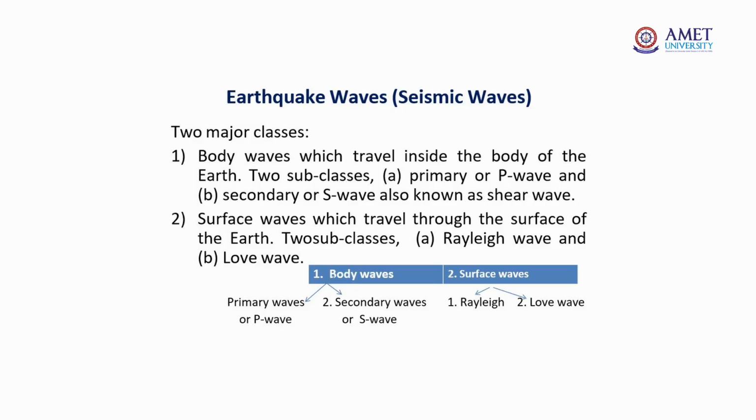Three types of seismic waves: P waves, S waves and surface waves. There are two major classes. Body waves travel inside the body of the earth, with two subclasses: primary waves, or P waves, and secondary waves, the S waves, also known as shear waves. The second class is surface waves, which travel along the surface of the earth. They have two subclasses: Rayleigh waves and Love waves.